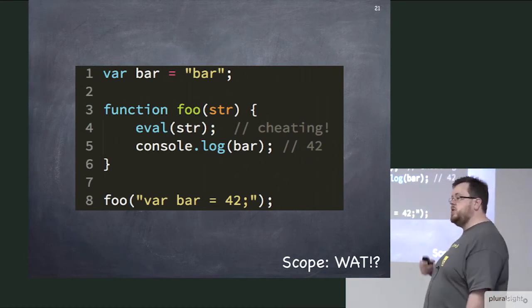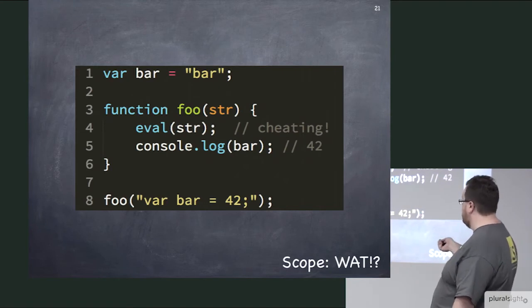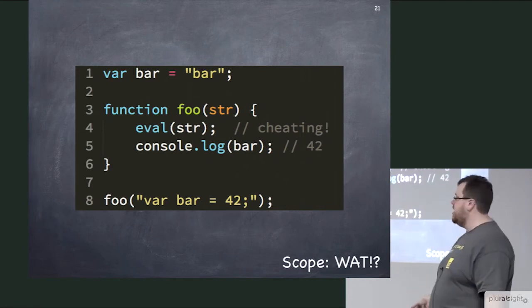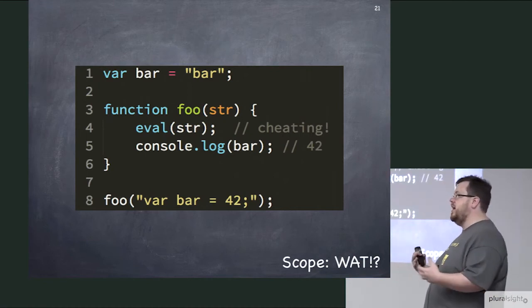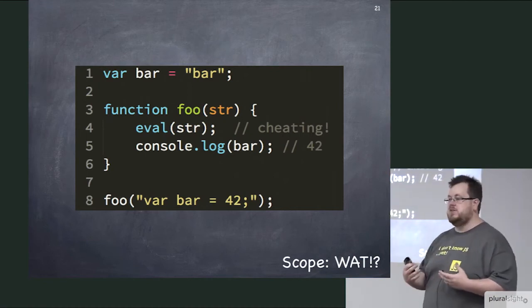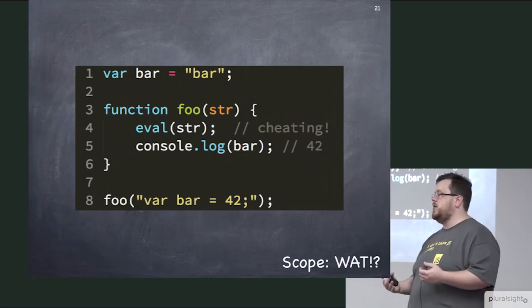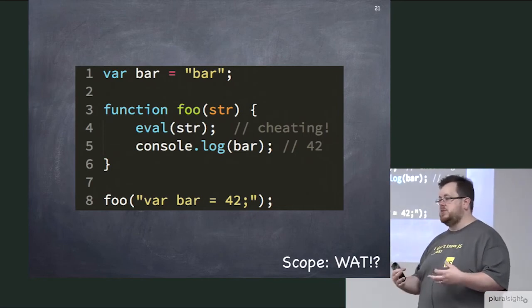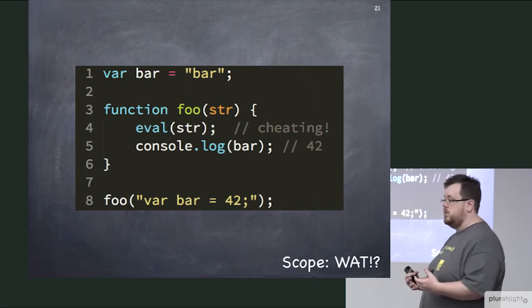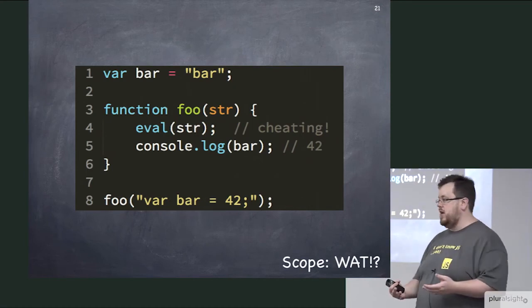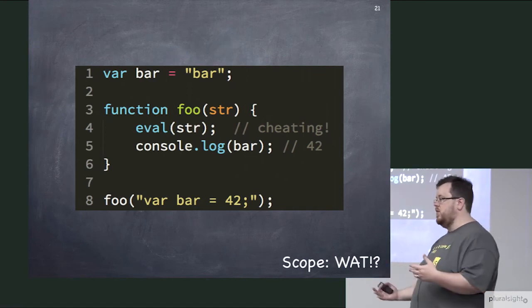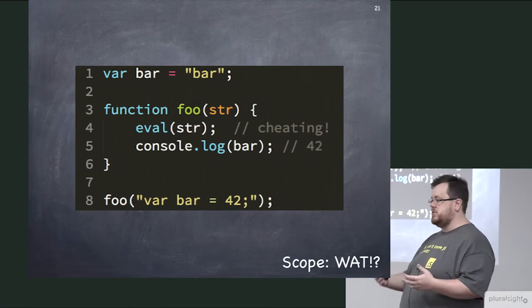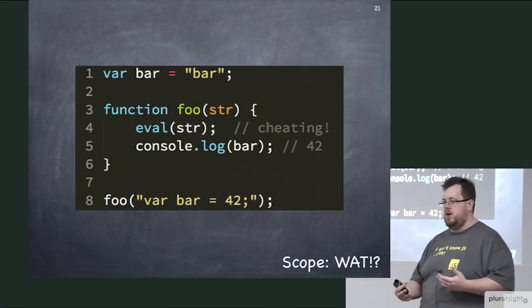But because we choose to pass in a variable declaration in the form of a string, and eval will run it on line 4, it cheats and pretends that that line of code had existed at compile time. So in a sense, what it does is modify the existing lexical scope of foo to add a new declaration to it at runtime. Does everybody see how that works? It cheated by modifying what would have otherwise been a write time, author time lexical decision. It cheated and modified it at runtime.